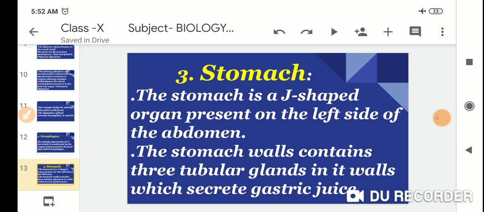Third one is the stomach. The stomach is J-shaped, an organ present on the left side of the abdomen. The stomach walls contain three tubular glands which secrete gastric juice.